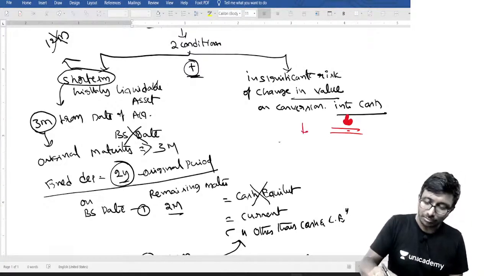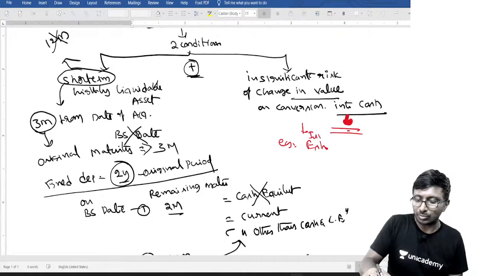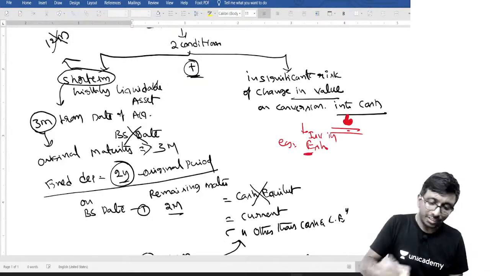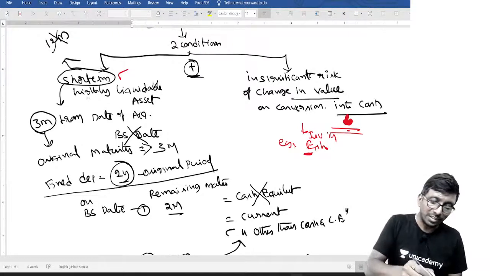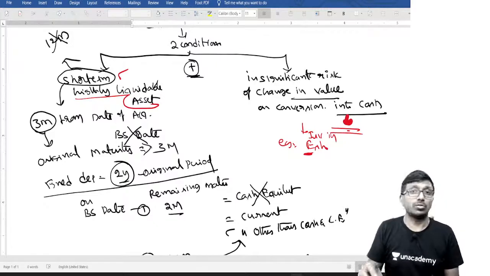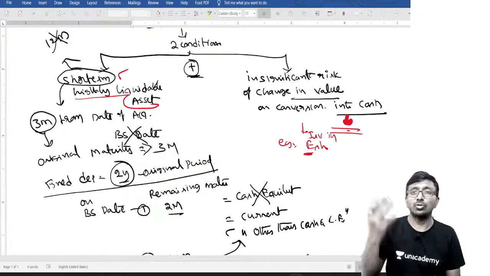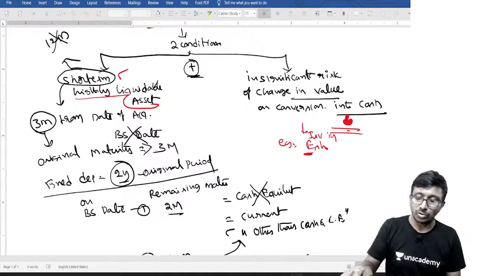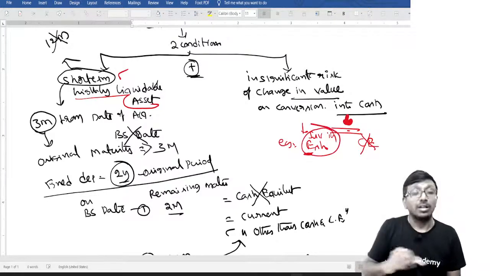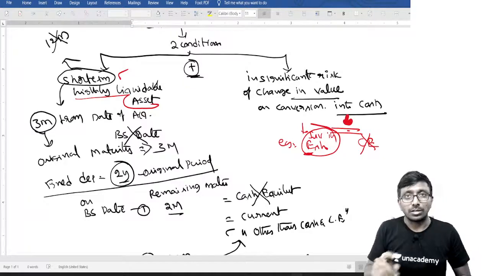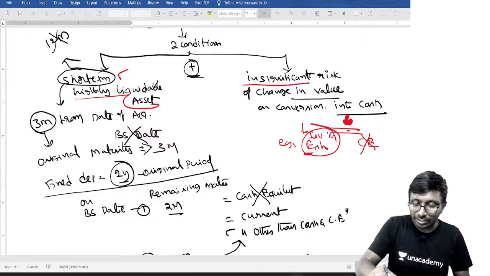Say, for example, if I invest in equity shares, the investment is short term. It is a highly liquid asset. Without doubt, whenever you want, you can sell it off. Very true. But it cannot be cash equivalent. Why cannot it be cash equivalent? Because there is significant risk.